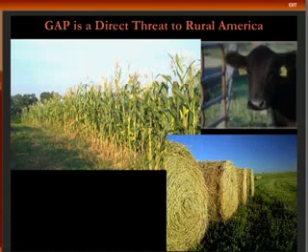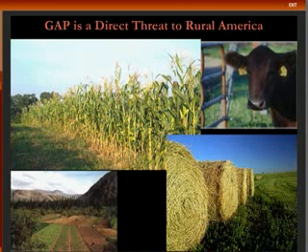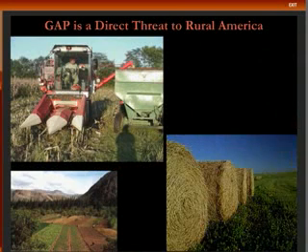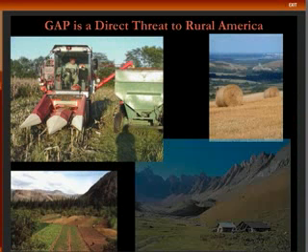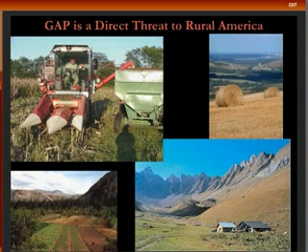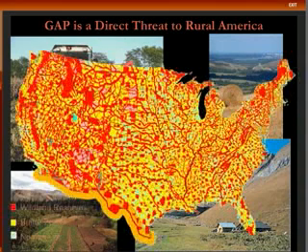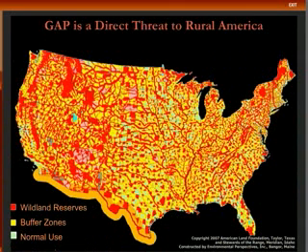Although the GAP project sounds innocent and even noble, it is designed solely for the purpose of defining where gaps exist between protective areas. These gaps are huge in Midwestern and some eastern states where very little government land exists. The only way these gaps can be closed is by taking private property through condemnation, conservation easements, or uncompensated regulation. GAP represents the first step in locking up one half of America into wildlands for the highly questionable purpose of protecting nature from humans.